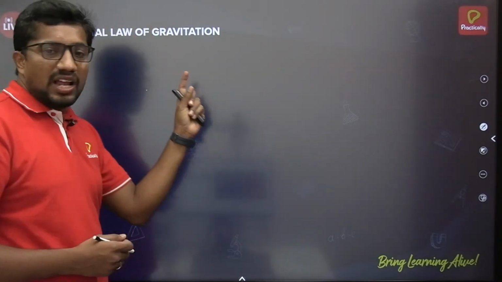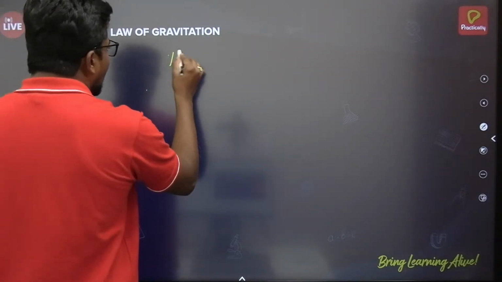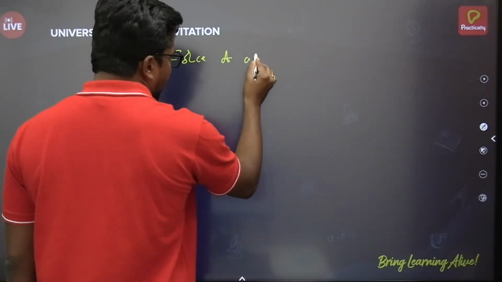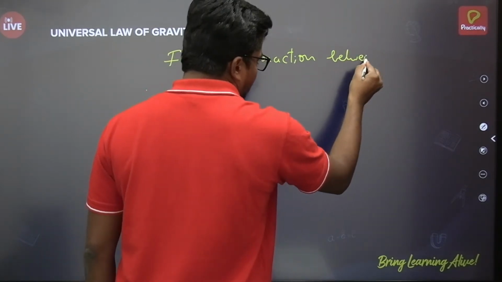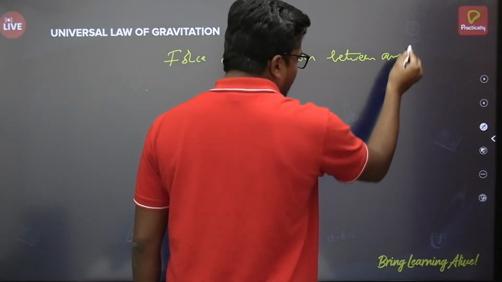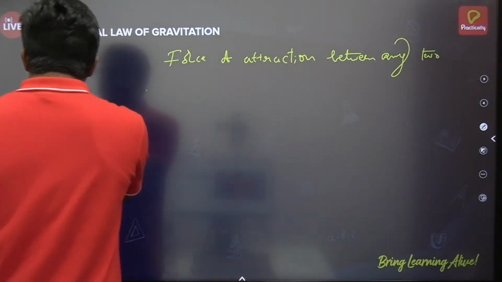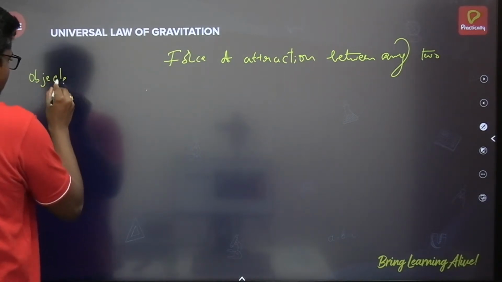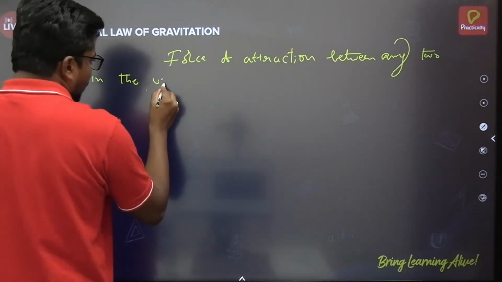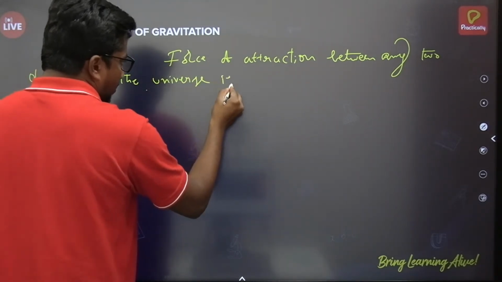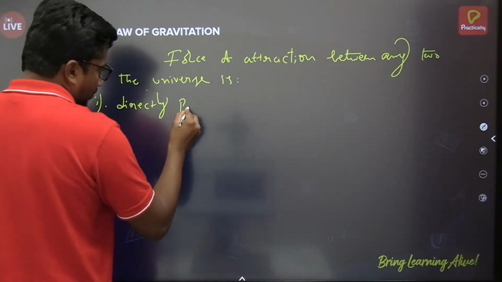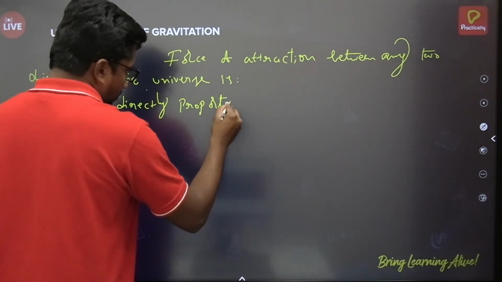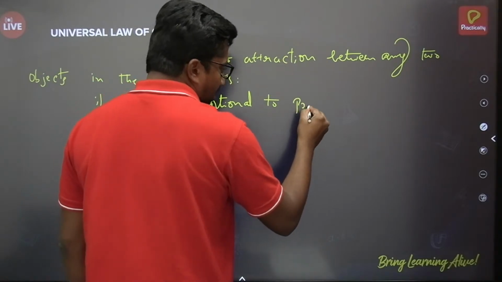Fundamental statement, very important. Newton's law of gravitation, or the universal law of gravitation, states that the force of attraction between any two objects in the universe is directly proportional to the product of their masses.